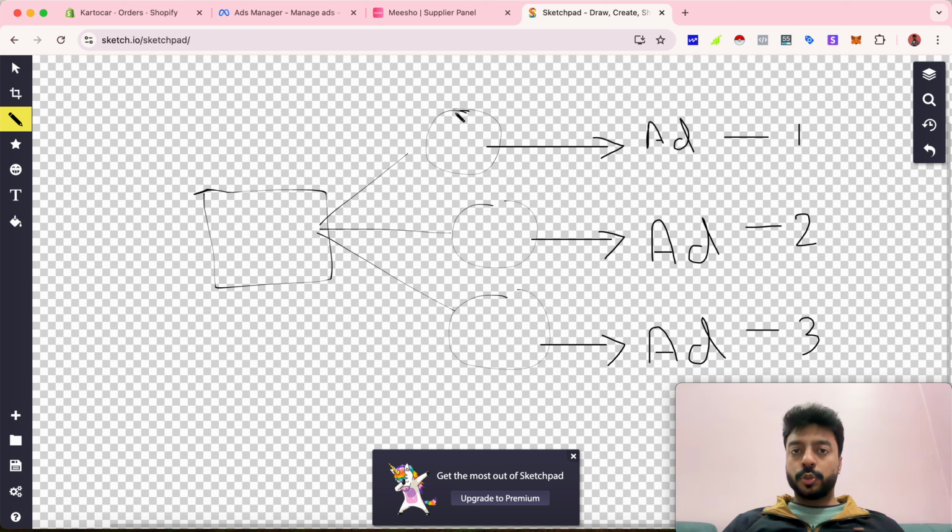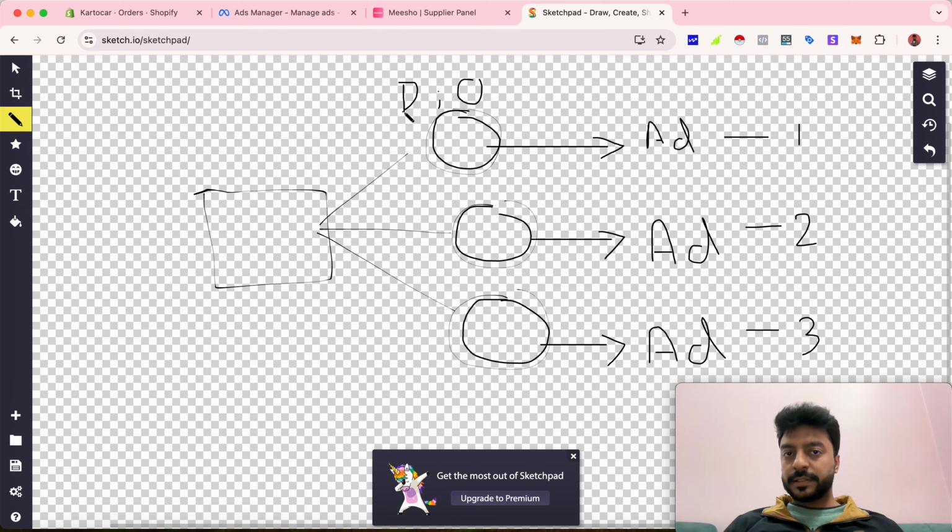So what I always used to do is, in every ad set you have to keep a few things in common, and this is the campaign. So let's say I chose the city Delhi, and then I went ahead with open targeting.